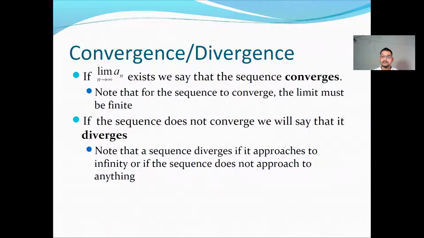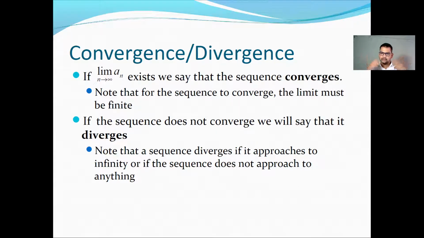Now we will see what is meant by convergence and divergence. If the limit as n tends to infinity of an exists, we say that the sequence converges. That is, if there exists L such that after some finite number of terms, all the members of the sequence lie within an epsilon neighborhood of L, that is, |an - L| < epsilon, and we write limit n tends to infinity, an = L. If L exists, then we say that the sequence converges.